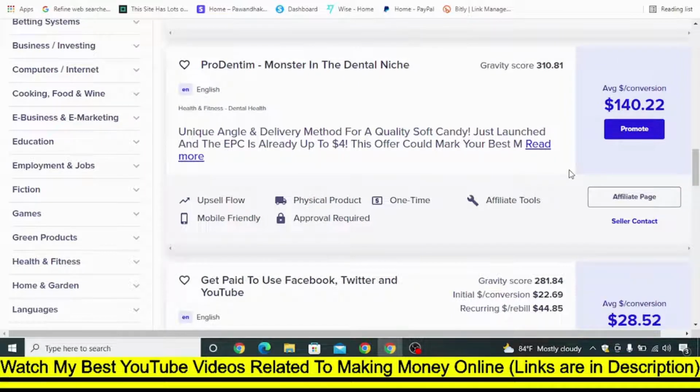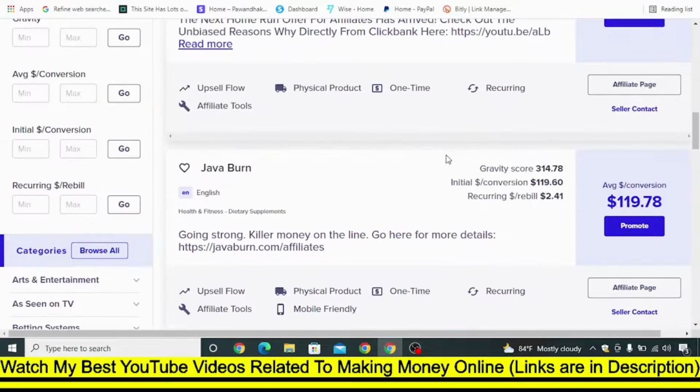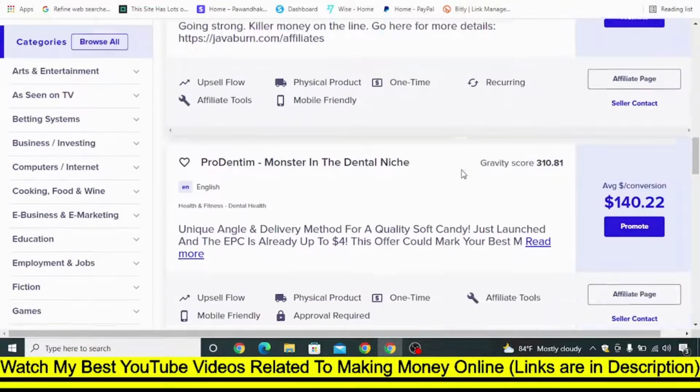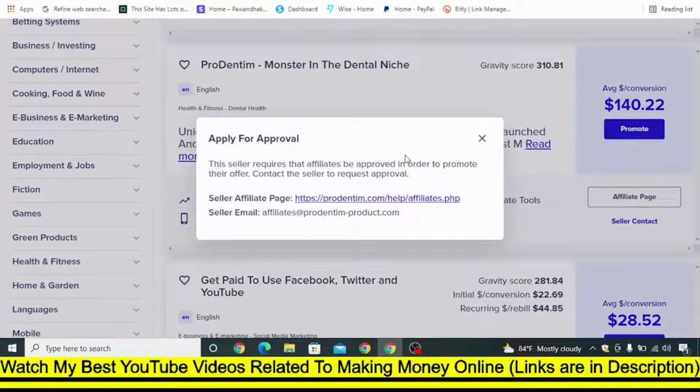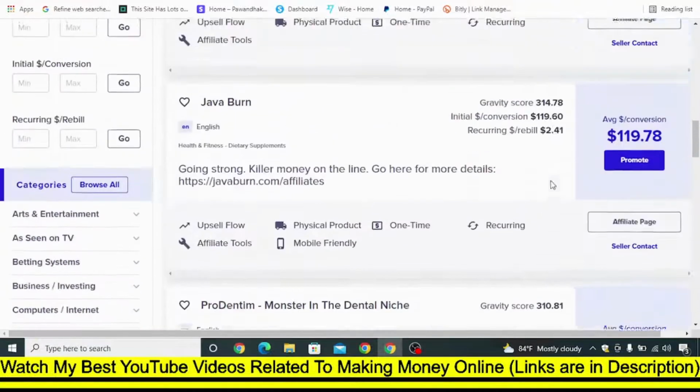Okay, either that is a digital product or a physical product. Now, to get your specific affiliate link from any product, you can just click on this promote button. Okay, and then this specific offer needs an approval, so let's not take this one.